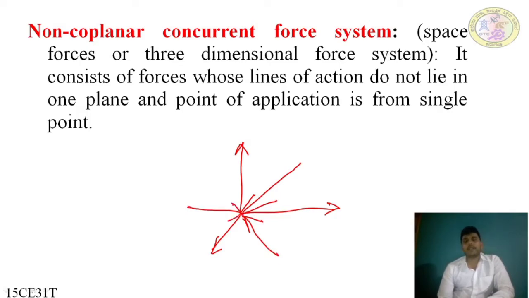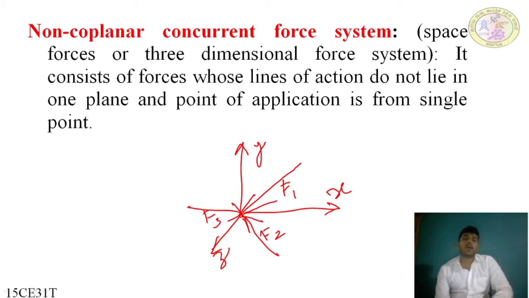Three forces are intersecting here, all at the origin point O. Force F1 is in the XY plane, force F2 is in the XZ plane, and force F3 is in the YZ plane. All the forces are in different planes, but the point of application is a single point, where they intersect. Such forces are concurrent, but since they are in different planes, it is called a non-coplanar concurrent force system.